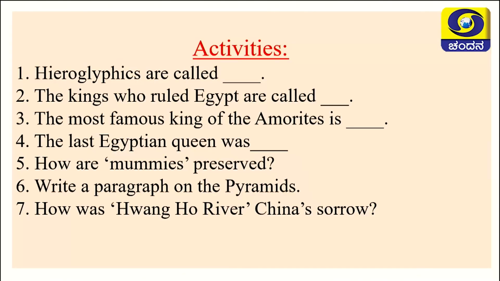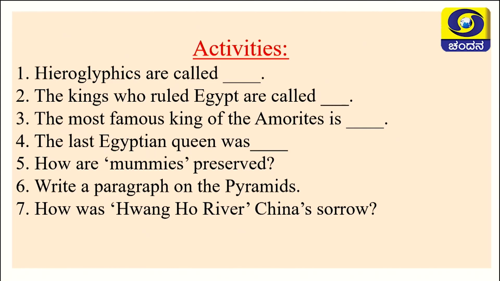How was the mummy preserved? As I told you, for the dead body, they remove the inner organs and prepare cloth and chemicals. Chemicals will be smeared on the body, and thin white cloth will be tightly packed around it. In such a way, they pack the body and keep it in a coffin box, and it is preserved.